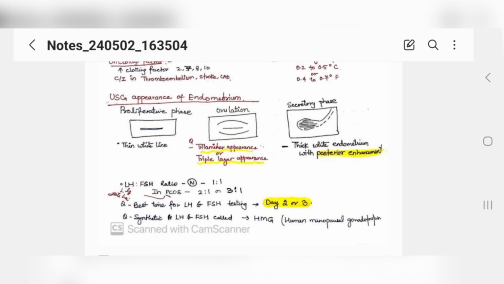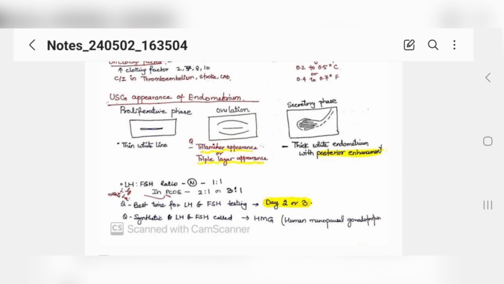Now, the normal ratio of LH and FSH is 1:1, but in PCOS it reverses, so LH is more than FSH. Because LH is present from the start. You know that an LH surge should occur in the menstrual cycle for ovulation, right?